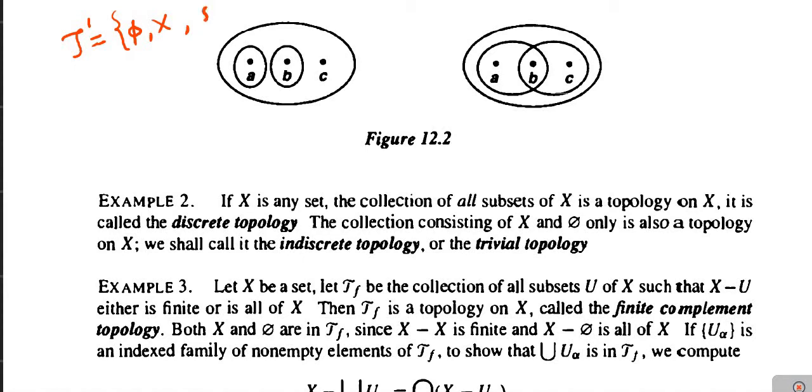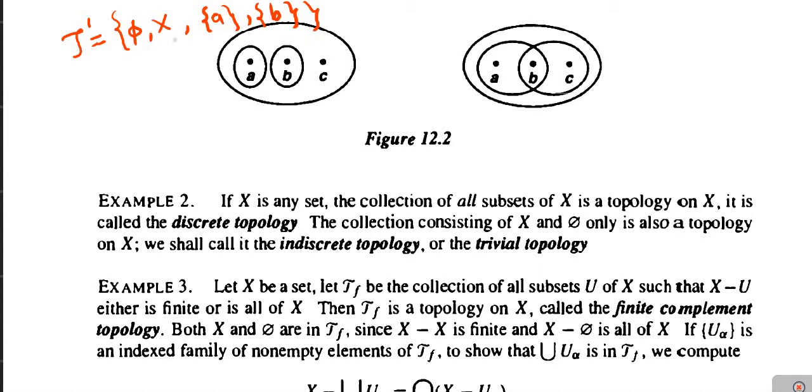Its members are the singleton set A and also the singleton set B. These are the members of this collection. Now we'll check whether this collection is a topology on X or not. First condition: the empty set phi and the complete set X should be in that collection, which is satisfied here.